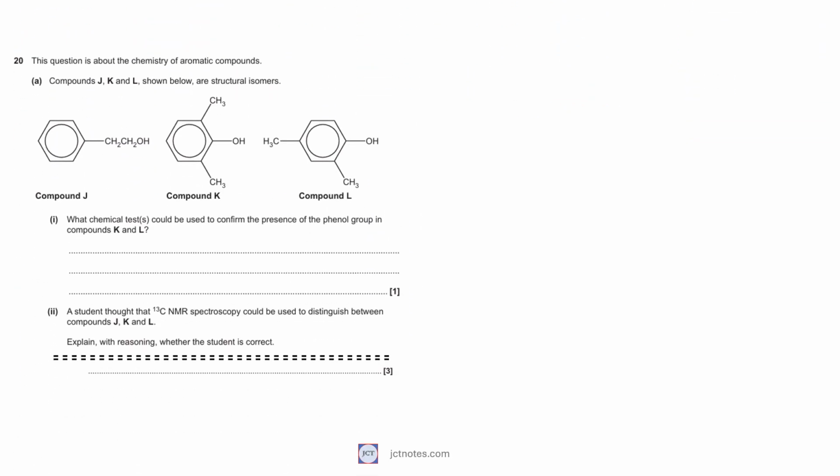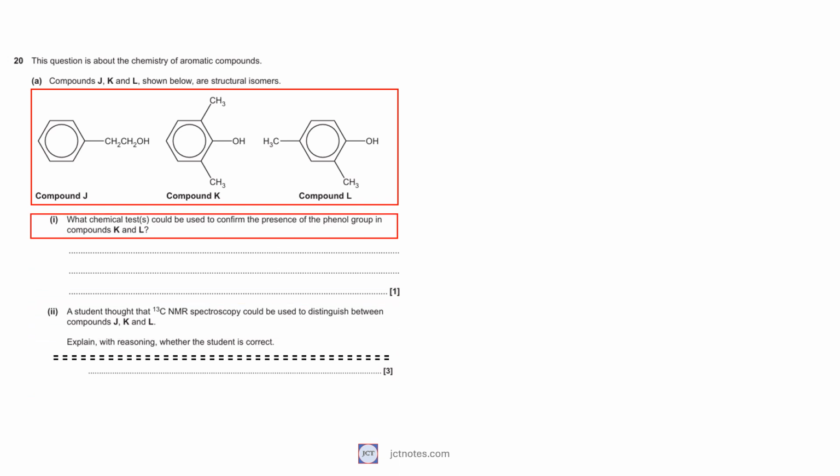Question 20 is about the chemistry of aromatic compounds. In section A, we are given the structure of compounds J, K, and L. They are structural isomers. In the first question, we are asked what chemical test or tests could be used to confirm the presence of the phenol group in compounds K and L.